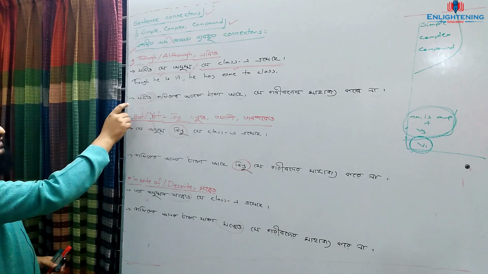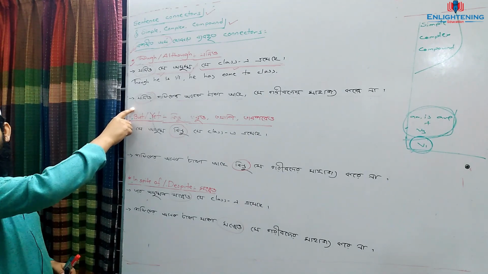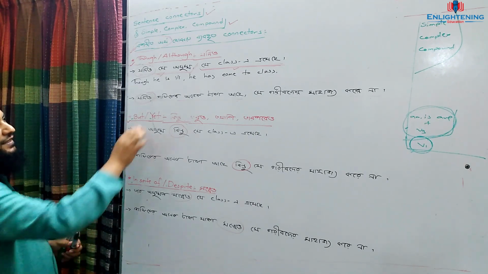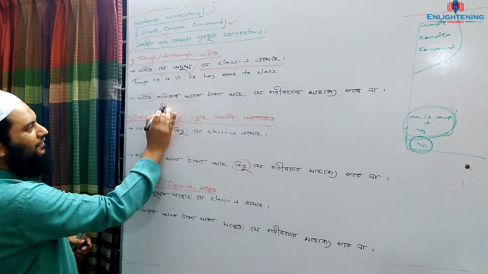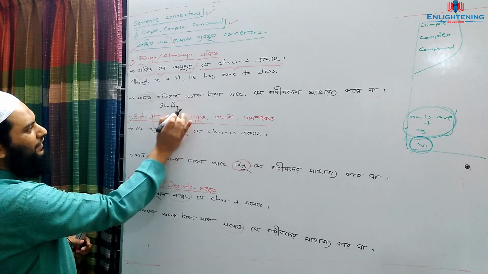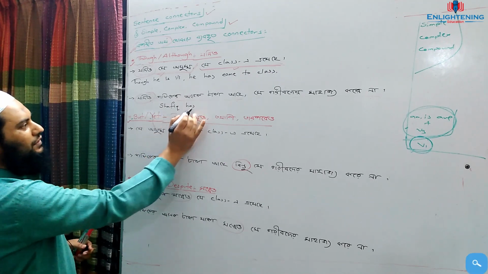Who will be able to make this sentence? Tamim, yes. শফিকের অনেক টাকা আছে. Shafiq has much money. It will be has, not have.